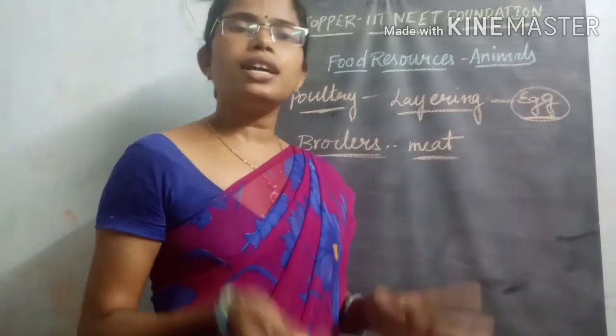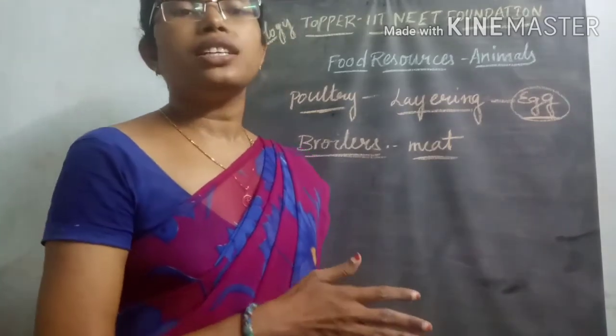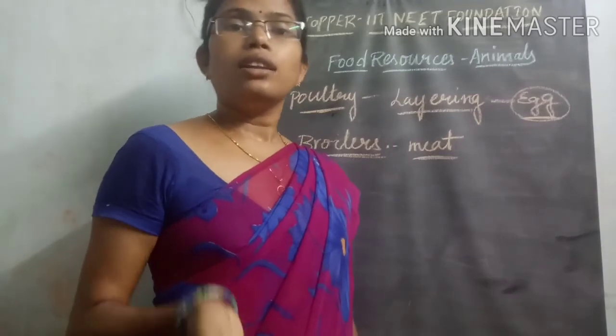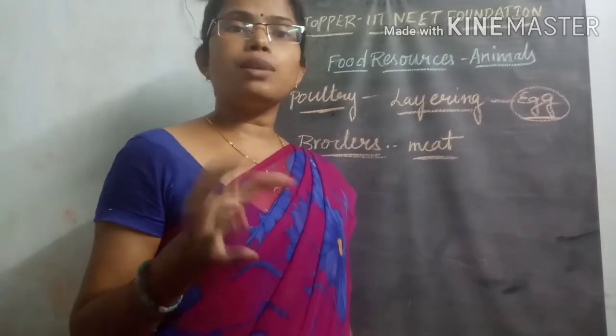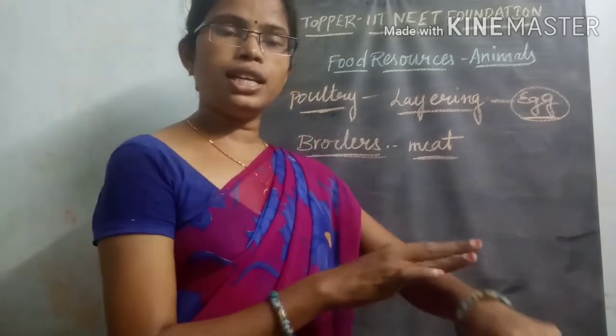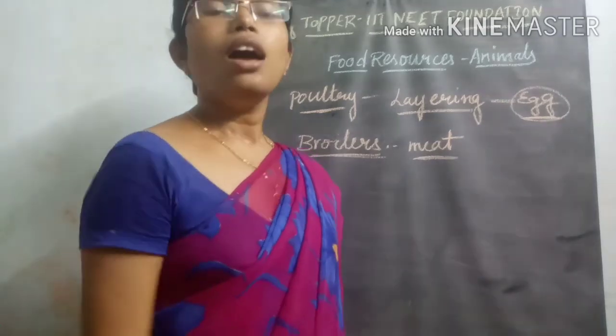Irritation, lesions and a lot of eruptions will appear on the body.